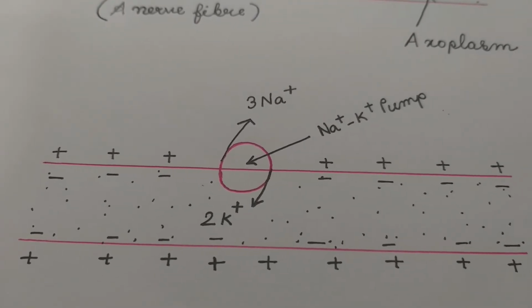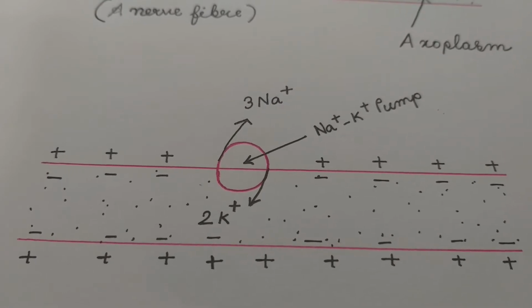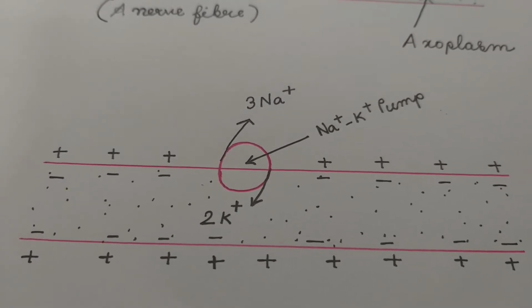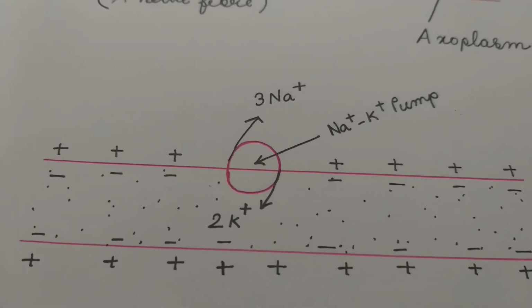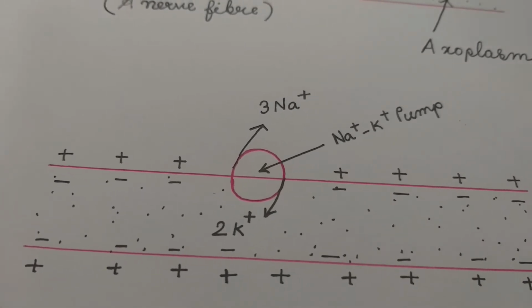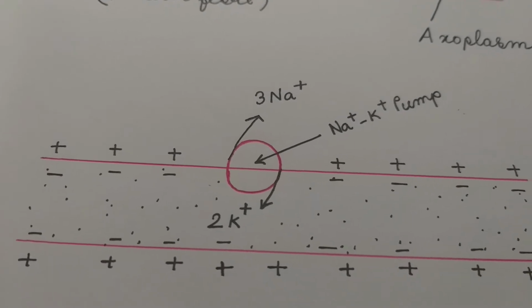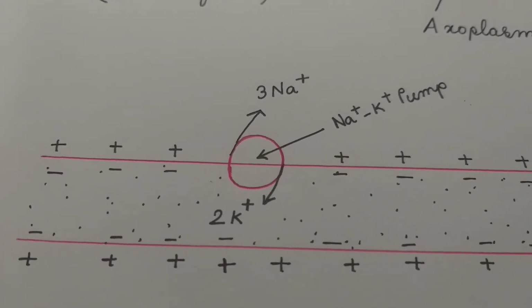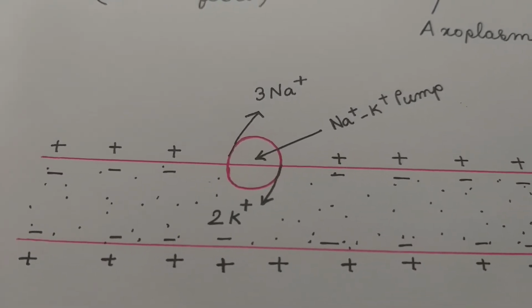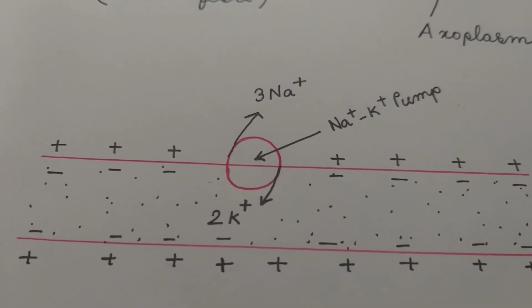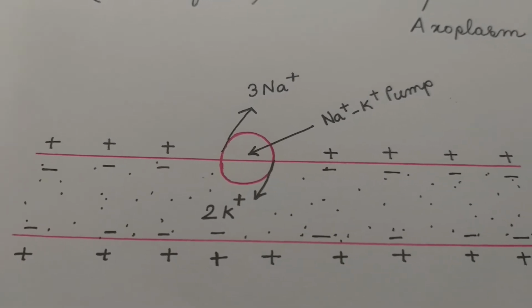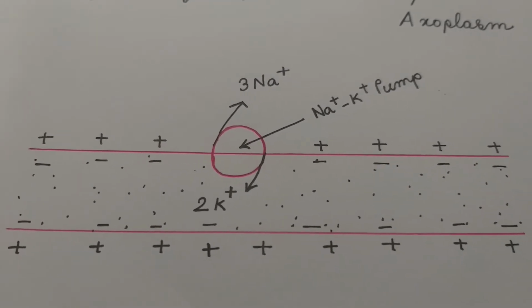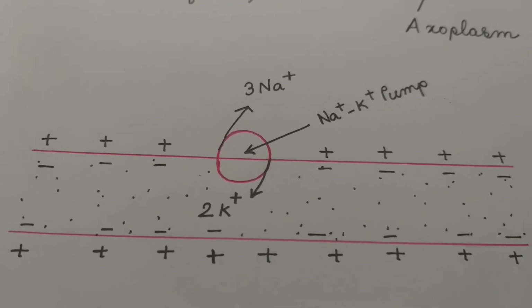Only the nervous tissue and muscular tissue are electrically excitable. They remain in polarized condition when they are not excited. In the membrane of nerve fibers, there are different types of ion channels. These ion channels are selectively permeable to different types of ions.